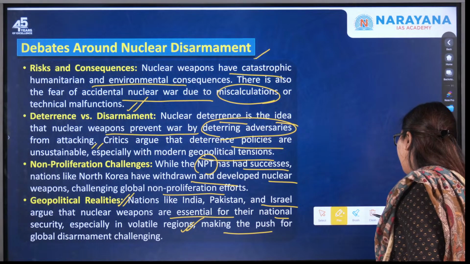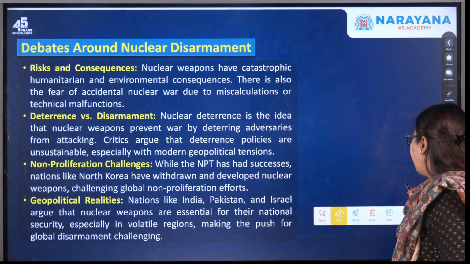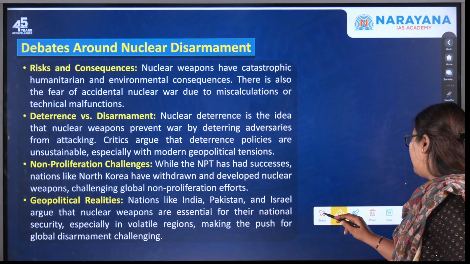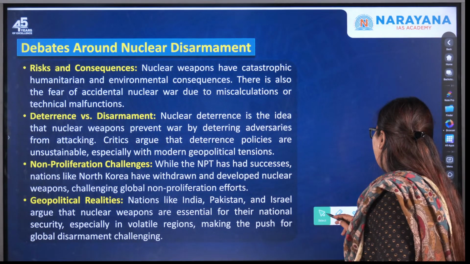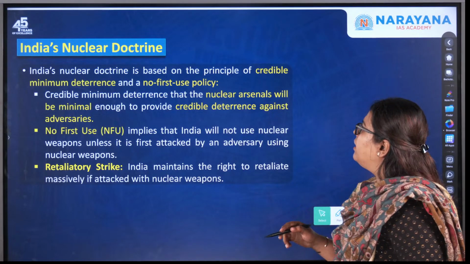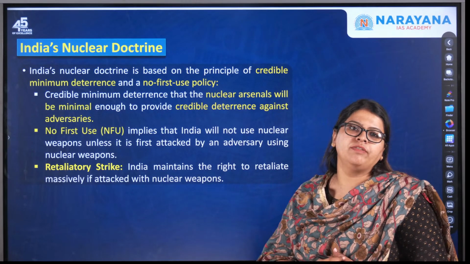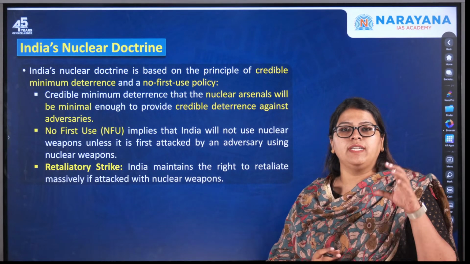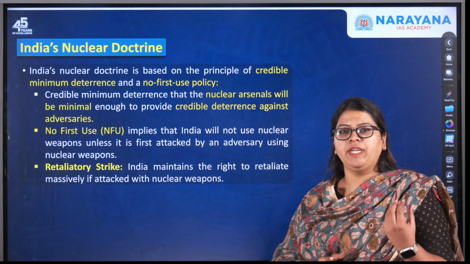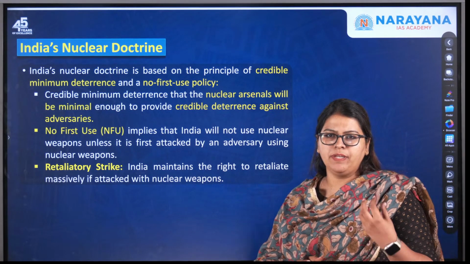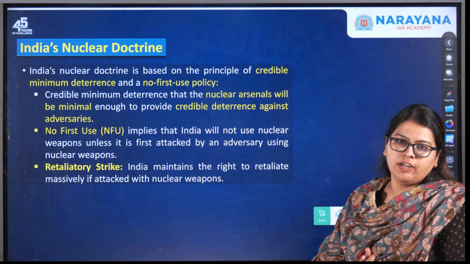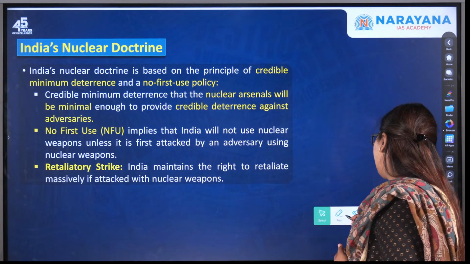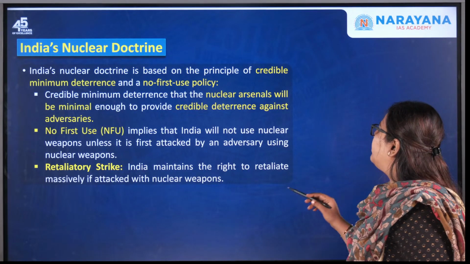Okay, so moving forward, let us see what other arguments it talks about. It is important for us to know the Indian perspective. What has been India's involvement, or India's growth with respect to nuclear doctrine? When was it signed, and what is it? Who manages it, etc.? All this becomes important.